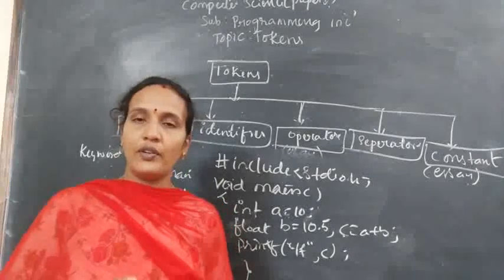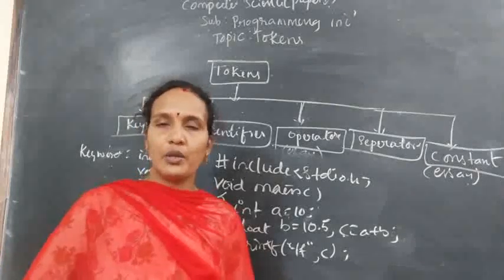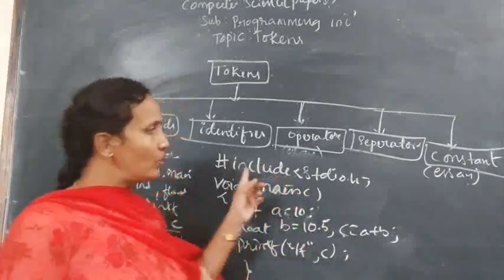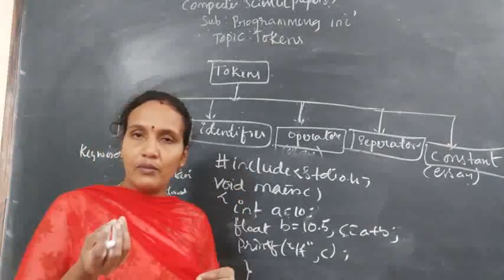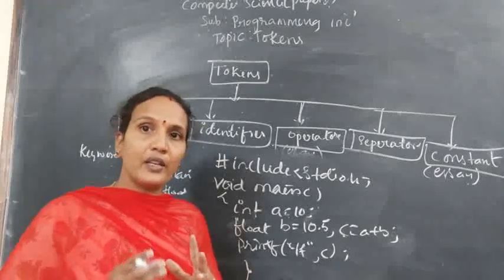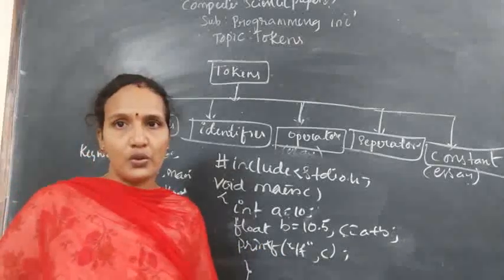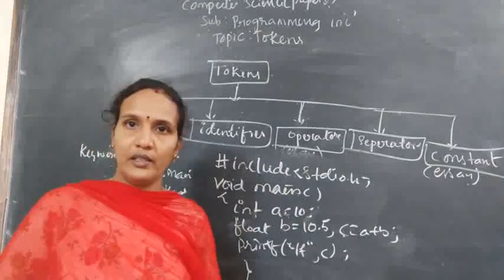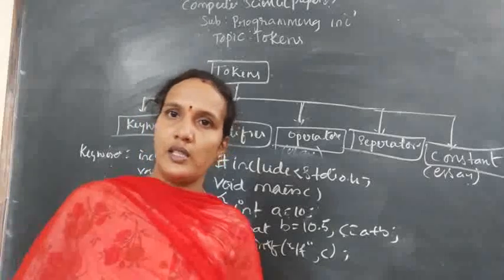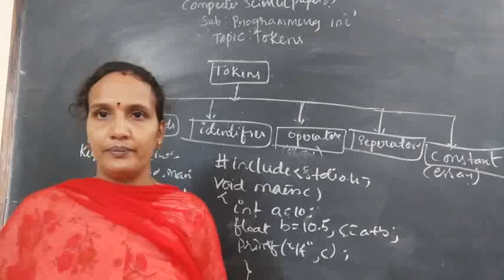If you are cooking rice, or any curry, whatever ingredients you are using in that, everything is called a token. Similarly, whatever you are using in C programming, everything comes under the token. So that is why you should know, if you are cooking one curry, what you should use. Similarly, if you are writing a program, what are the tokens? What can you use? Everything you should know. So that is why today we learn about tokens. The intention of tokens is what you can use inside the program and what you cannot use inside the program. Whatever I have mentioned here, everything you can use while writing a program. Clear?